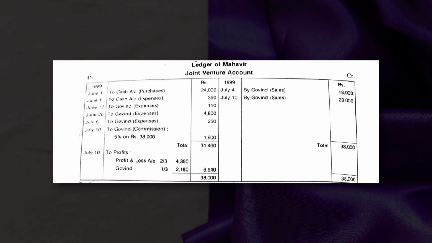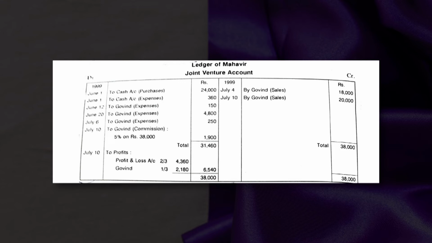Silk arrived at Ludhiana and Govind paid 150 as octroi, 4,800 as manufacturing charges, and Govind paid storage charges 250. So 150, 250 and 4,800.